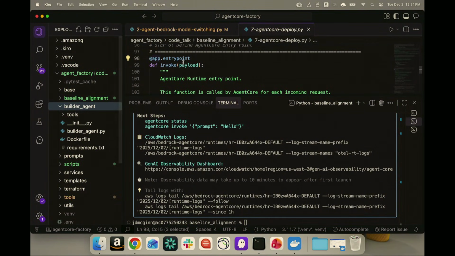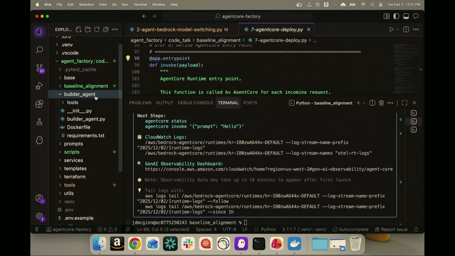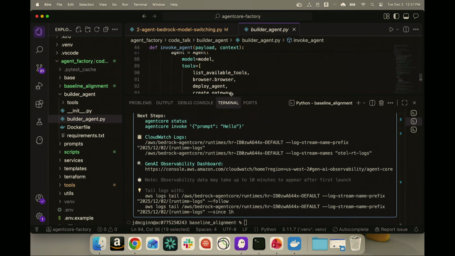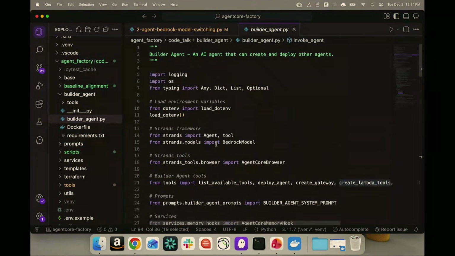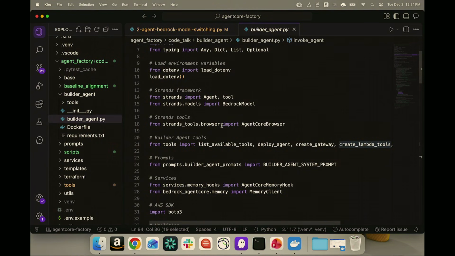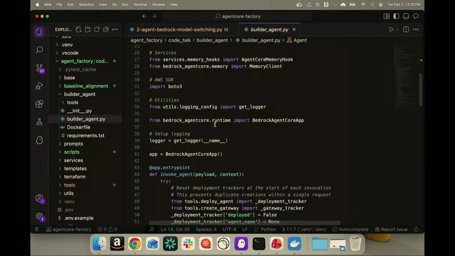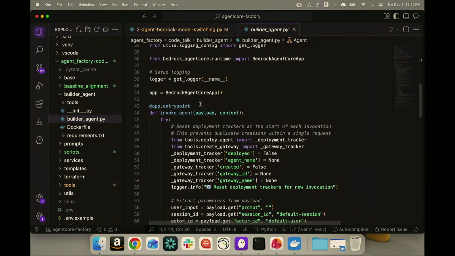But just to take a look together, I'm going to go into the builder agent folder, and this is sort of the heart of the project, which is this builderagent.py file. So let me make this a little bit bigger for everyone to see. And our builder agent is going to use a lot of those same core concepts that Girish mentioned. So things like Strands, we're importing agents and tools. And so if I scroll down here, we're going to see our app entry point. So this builder agent has already been deployed to Agent Core runtime. And so we've got our app entry point here, so we know which function to invoke when this agent is called.